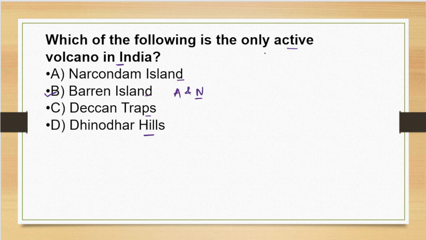It is the only volcano in India that is active. Narcondam Island is also located in the Andaman Sea. It is dormant, right? And the Deccan Traps is the largest volcanic feature on Earth, in Maharashtra and Gujarat. It is also dormant. And Dhinodhar Hills is located in Gujarat.